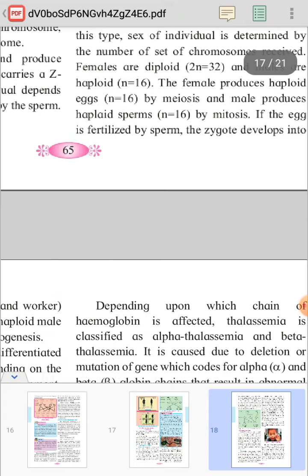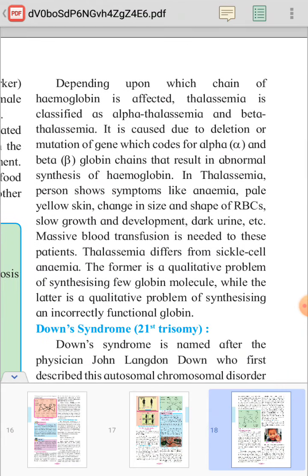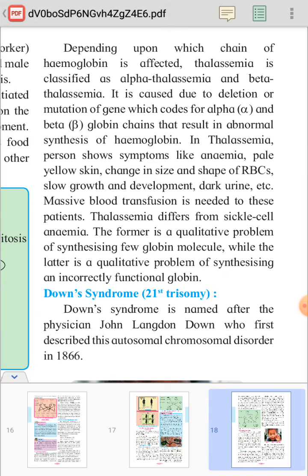Depending upon which chain of hemoglobin is affected, thalassemia is classified as alpha thalassemia and beta thalassemia. It is caused due to deletion or mutation of genes which code for alpha and beta globin chains, that results in the abnormal synthesis of hemoglobin.